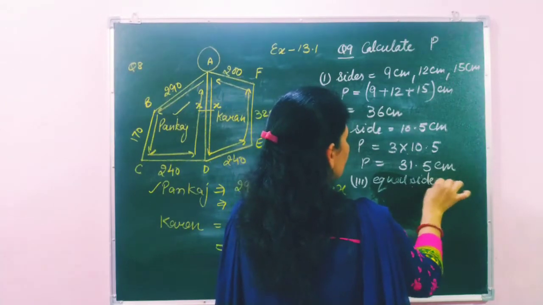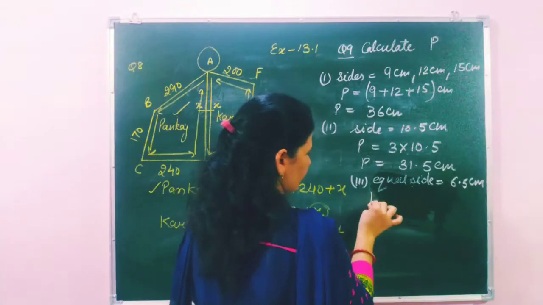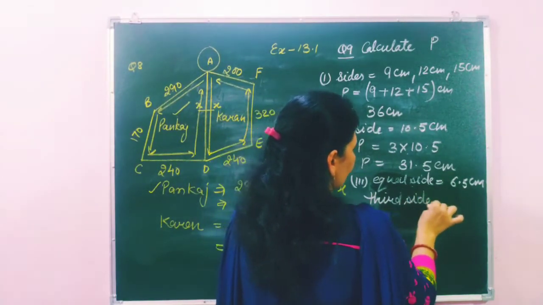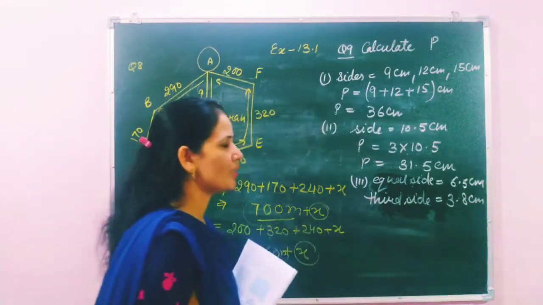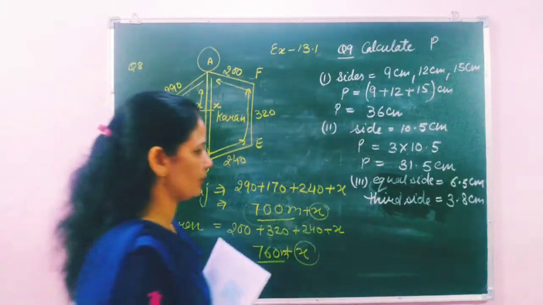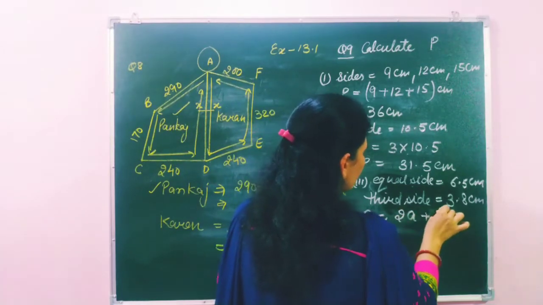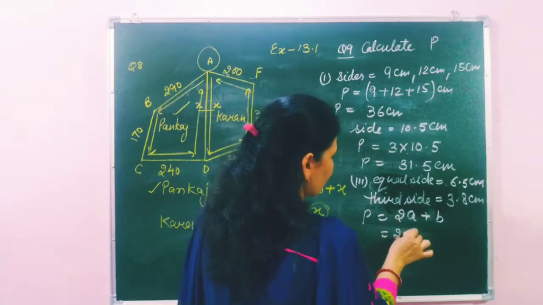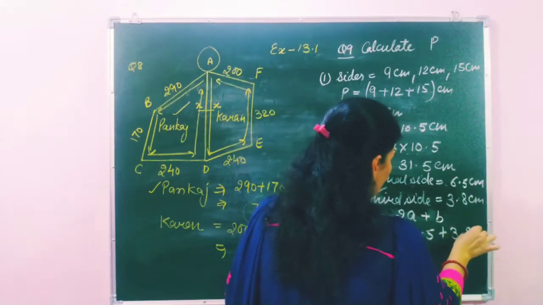Equal side 6.5 centimeter and the third side is 3.8 centimeter. Okay students, equal side 6.5 centimeter and third side is 3.8 centimeter. So the perimeter is 2A plus B. This is the first side, 2 equal sides. So 2 multiplied by 6.5 plus the third side, that means 3.8.